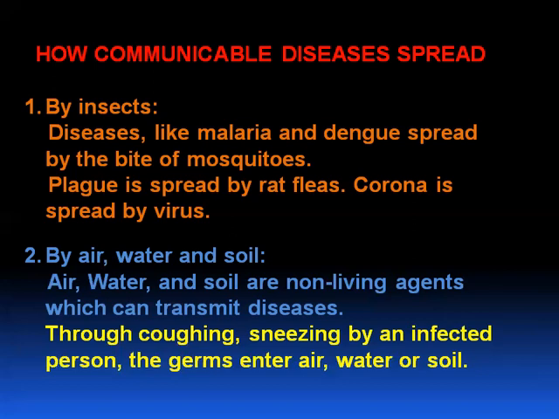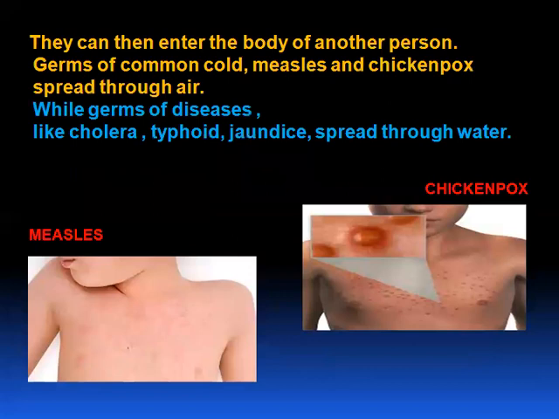Thus, they cause disease. They can then enter the body of another person. Germs of common cold, measles, and chickenpox spread through air, while germs of diseases like cholera, typhoid, and jaundice spread through water.